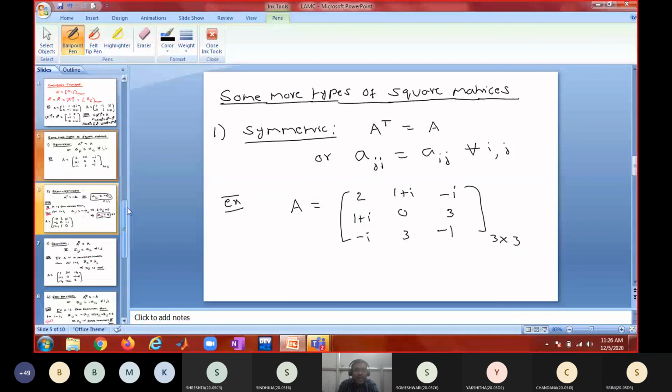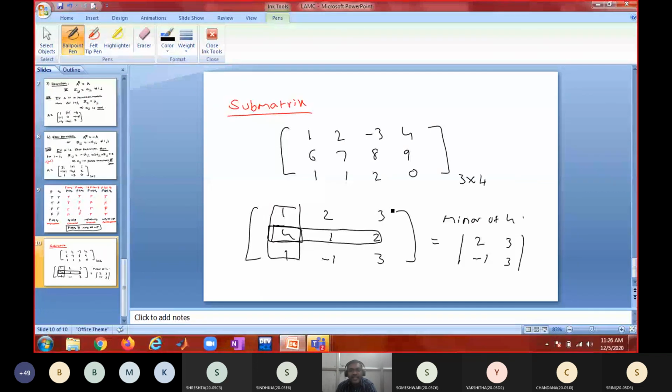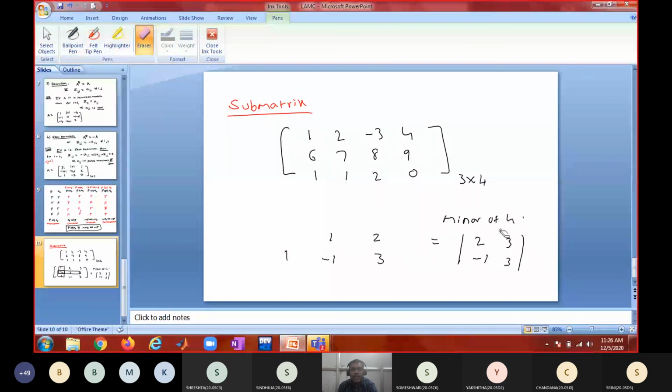So in tomorrow's class, what do we do? We'll see how to define the determinant of a square matrix in a systematic manner. Is it okay? So in today's class we discussed transpose, conjugate transpose, and different types of matrices. And we discussed this implication by implication.